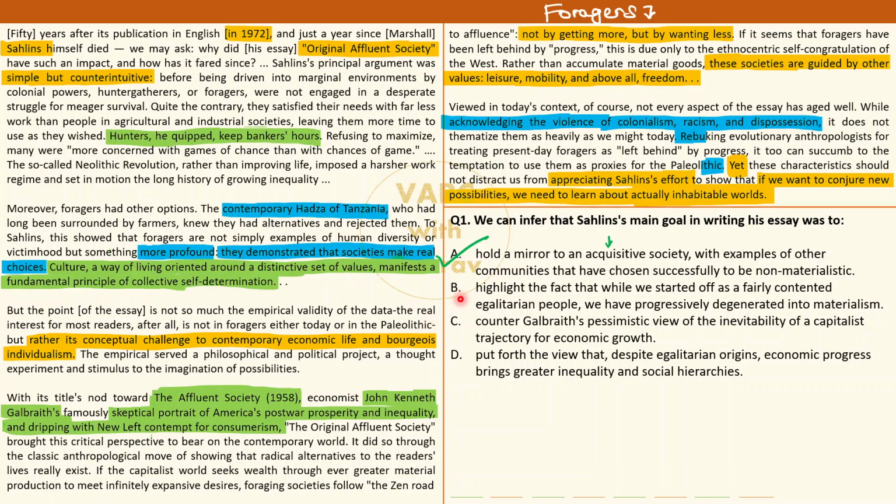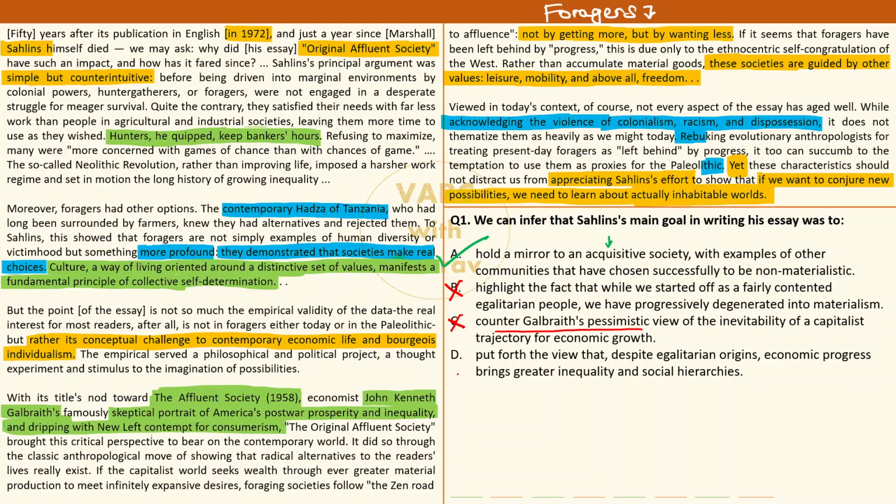OK, he is not mentioning this anywhere, so that's why option B goes for a toss. Option C, counter Galbraith pessimistic view. ये ऑप्शन यहीं पे बिगड़ जाता है. Counter means oppose, and as I explained a few minutes ago, both of them are in the same league. Okay, Salin is not opposing Galbraith, rather he is taking forward Galbraith के idea. So option C तो पूरे फर्स्ट हाफ में क्रम्पल हो जाता है बुरी तरीके से.